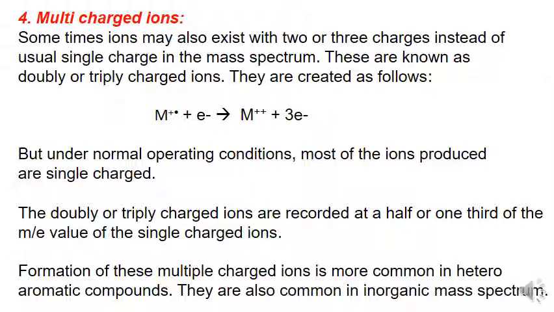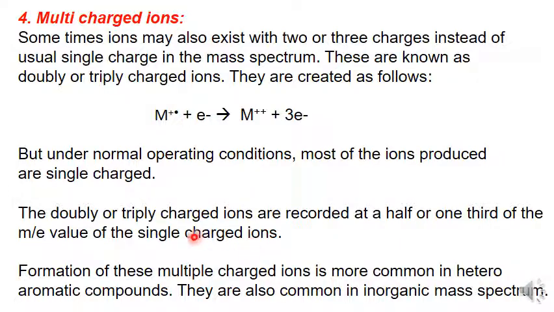Then the fourth category of ions are multi-charge ions. Sometimes ions may also exist with two or three charges instead of the usual single charge in the mass spectrum. These are known as doubly or triply charged ions and can be represented like this. But under normal operating conditions, most of the ions produced are single charge. The doubly or triply charged ions are recorded at a half or one-third of the m/z value of the single charge ions.